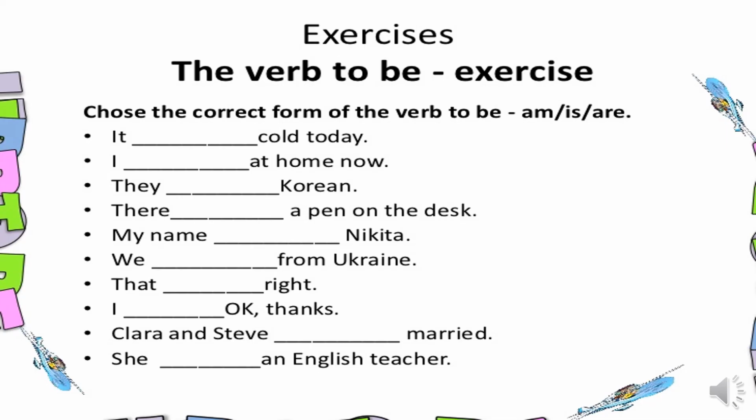Now this is an exercise, you are going to do it yourself. I hope this is very simple, it is not difficult. Like it dash cold today, am or is, or you are going to write are. It is cold today. Then I dash at home now, I am at home now. They, what we use with they? We use with they are.